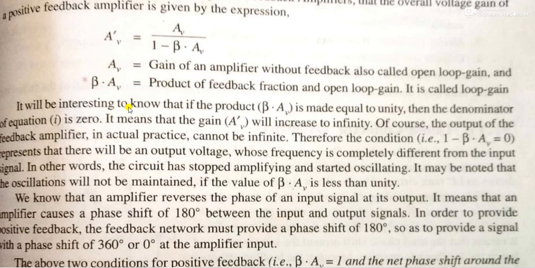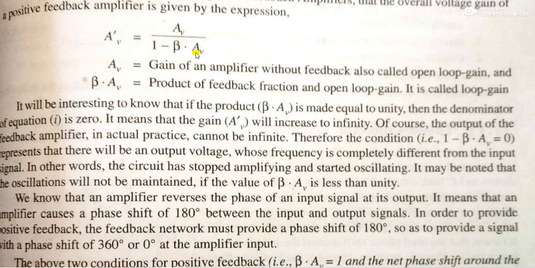So the necessary condition is this: if the product beta into AV is made equal to unity, unity means 1, then the denominator 1 minus beta into AV of equation 1 becomes 0.